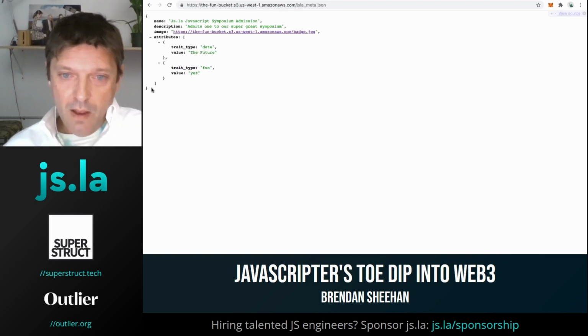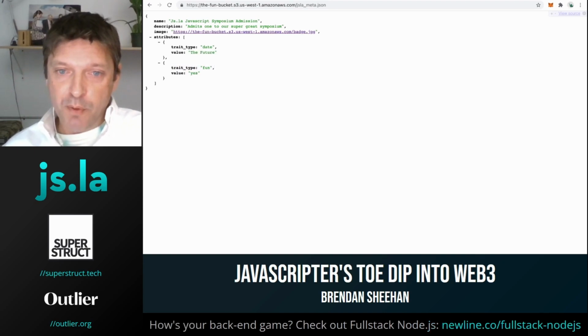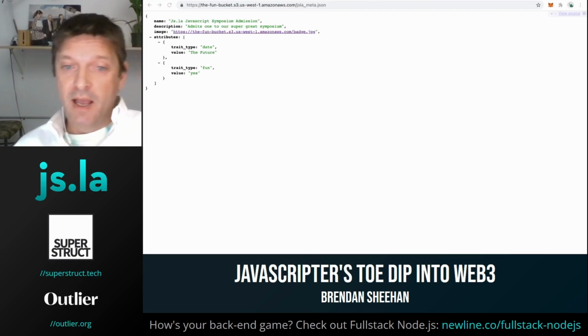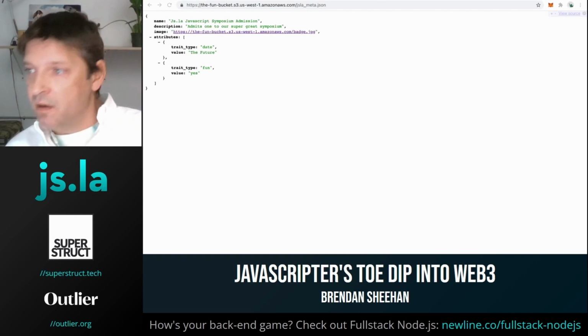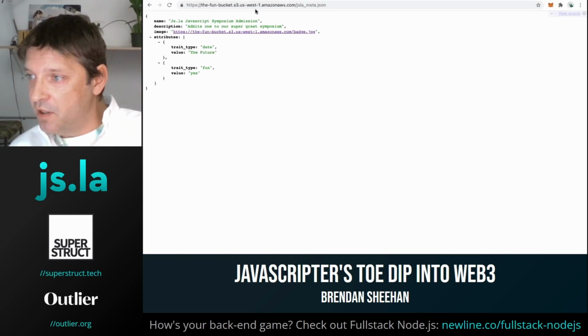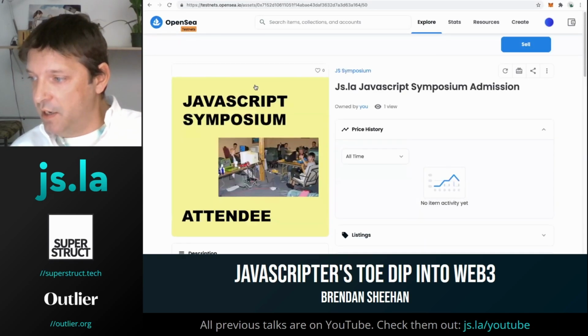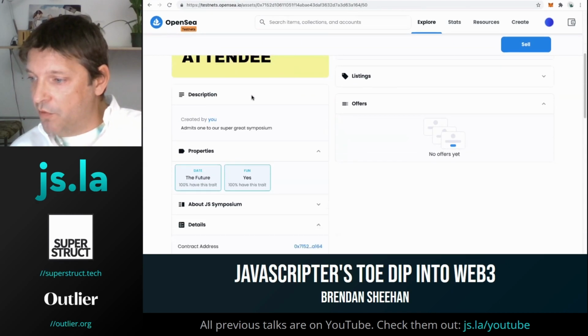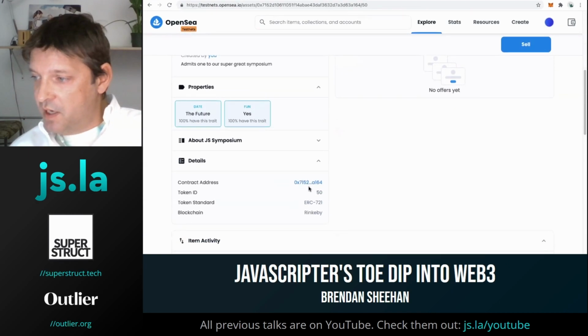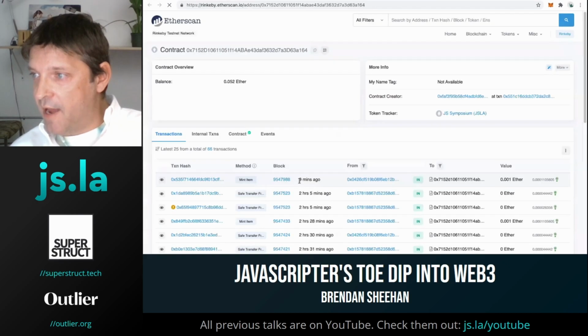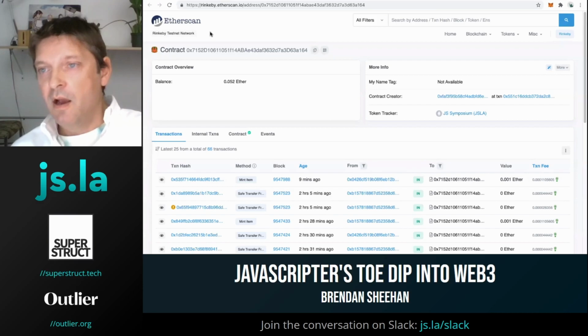Cool. So I've already deployed this to a test network, so we can pop back over to the Web3 ecosystem, and we can check out our contract. So I'm actually going to go into OpenSea here, and what I will do is check the contract address, and we'll click into that. So now here we are in Etherscan again, but now we're looking at the contract.